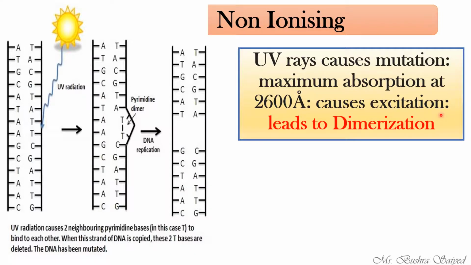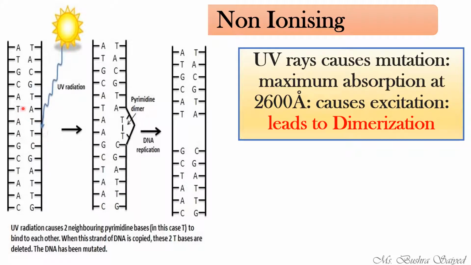So what happens because of UV rays? We know that in the structure of DNA, A binds with T and G binds with C. Okay, we all know this. The normal structure of DNA. What happens because of UV rays? The thymine, thymine is a pyrimidine, will be affected. There will be bond formation here. If you see, there will be bond formation between two thymine residues, right? See here, you can easily see. We call it a pyrimidine dimer because two thymine are now being joined.